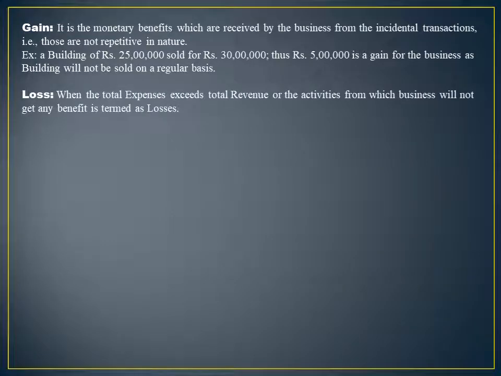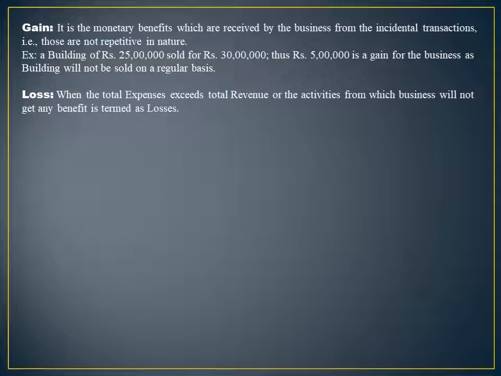The next term is loss. The loss is having two meanings basically. Two types of losses can arise in the business. One is the opposite of the profit. That means whatever a business is getting is lesser and whatever a business is paying in expenses is more. The difference is negative, and is considered to be a loss.